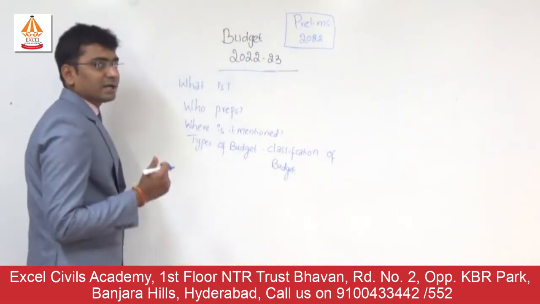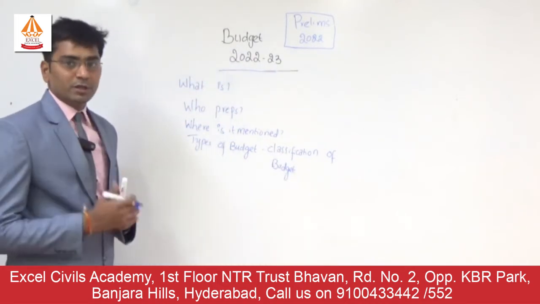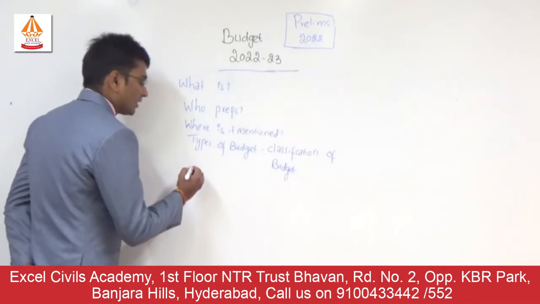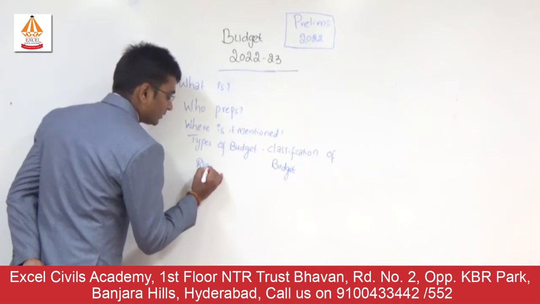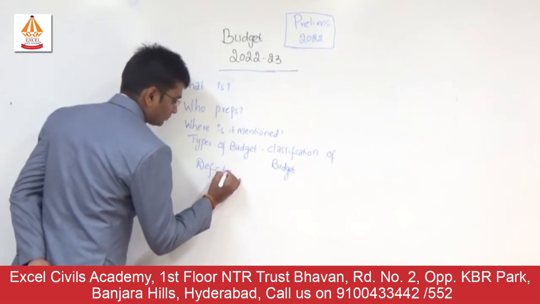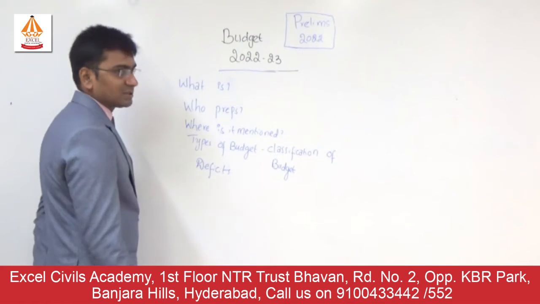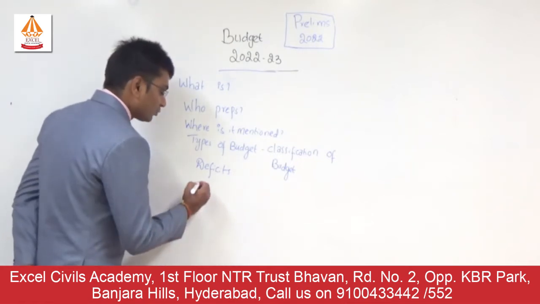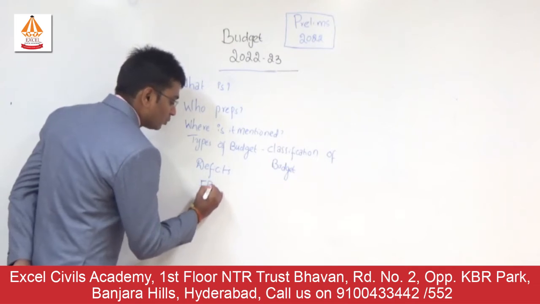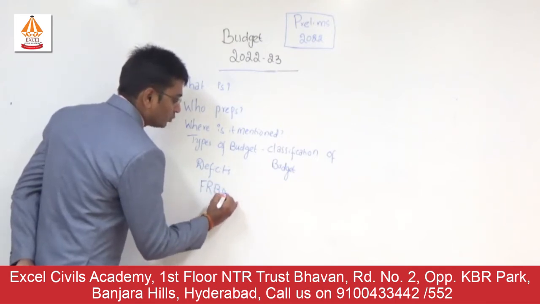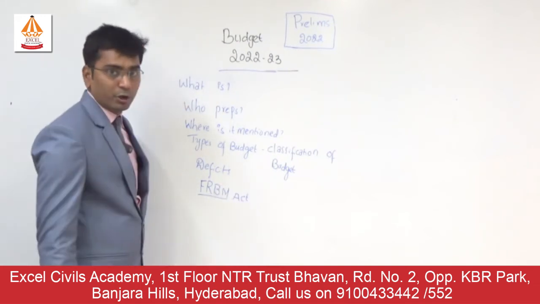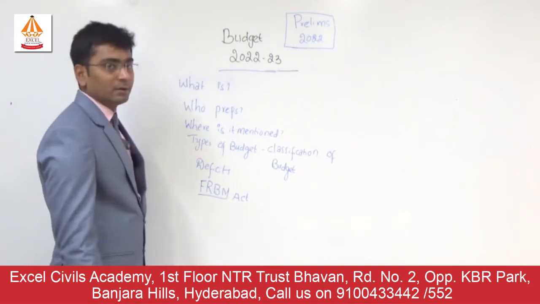Whenever we are studying about budget, one important thing for prelims every year is that we have to know about the deficits in budget. Various types of deficits we have to study. Further on, we have to move to the FRBM Act, which says how to reduce or control your deficits. So this will be another point of discussion in the budget.